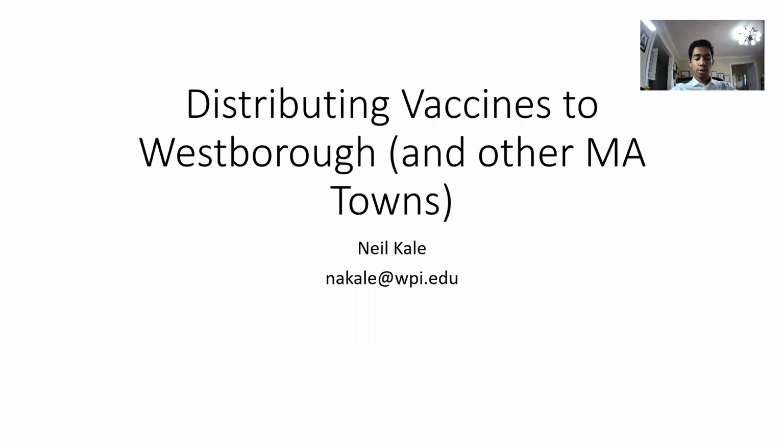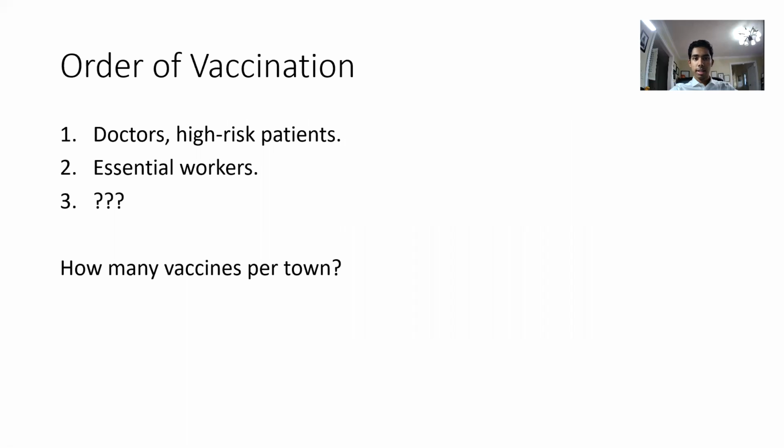These risk scores are critical to fairly distributing a limited quantity of rapid at-home tests and vaccines. Doctors, high-risk patients, and essential workers will have first priority on the vaccine. After that, though, if the Massachusetts state government had, say, 50,000 vaccines left for distribution to the general public, how many is it fair for Westborough to ask for? It's like an elementary school math problem, except now, towns' economies and people's lives could depend on the answer.